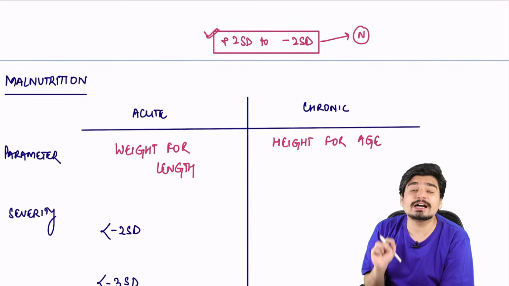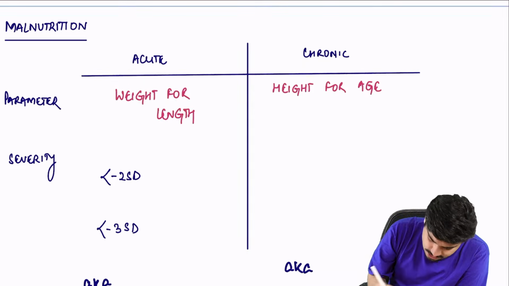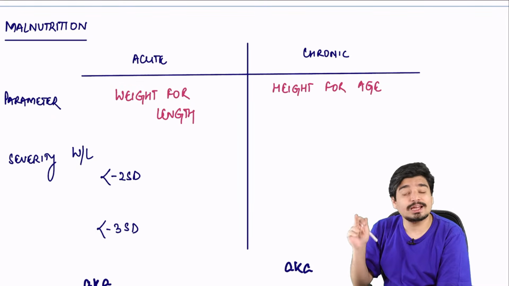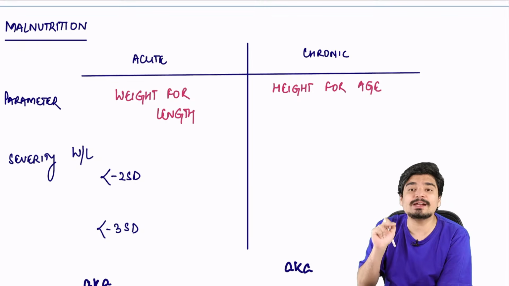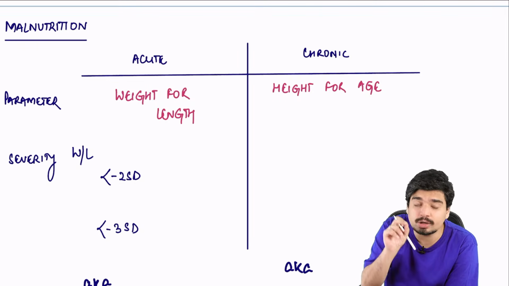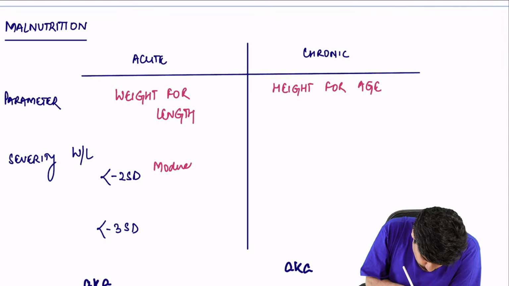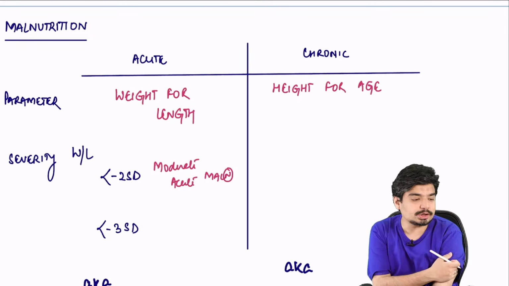So when do you call it acute malnutrition? You call it acute malnutrition only when the weight for length is less than -2 standard deviation. If it is between +2 and -2 standard deviation, it is normal. Between -2 and -3 standard deviation, it is moderate acute malnutrition.